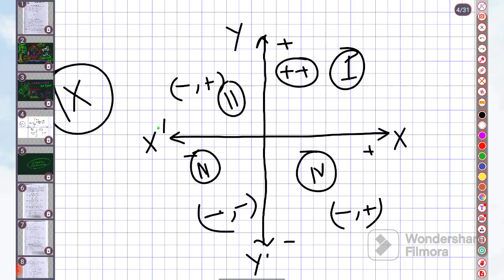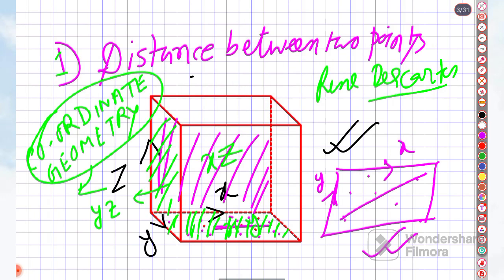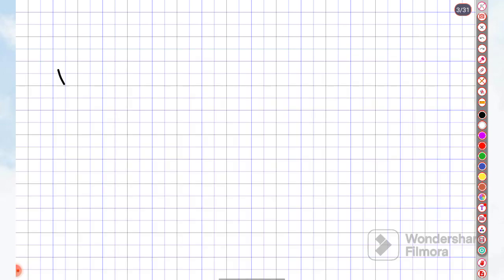First is the distance between 2 points in a plane, that is the distance formula.